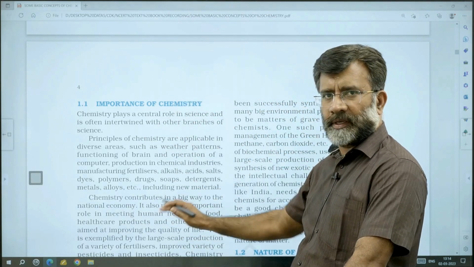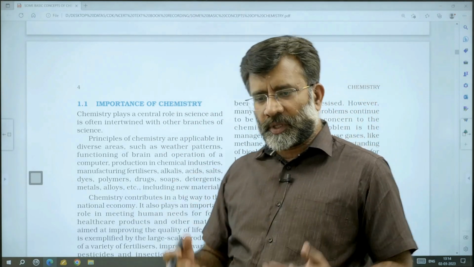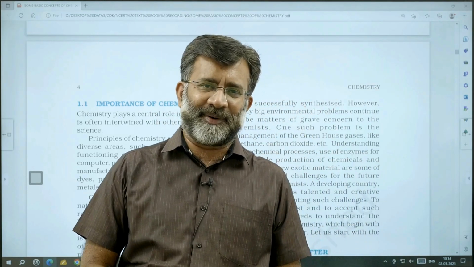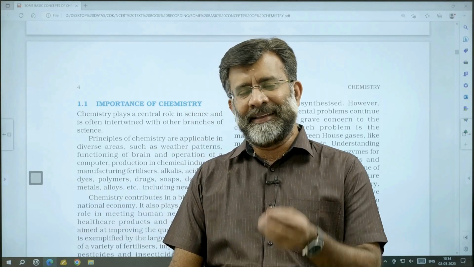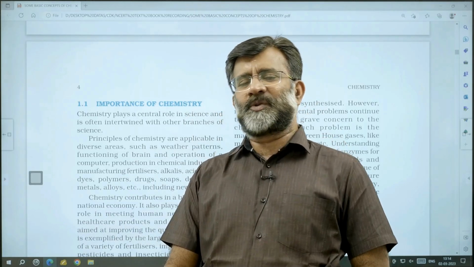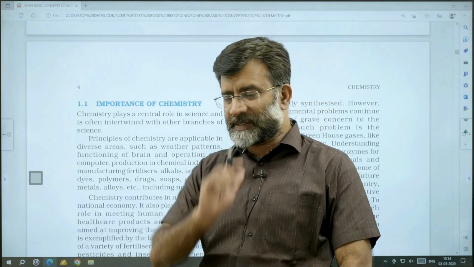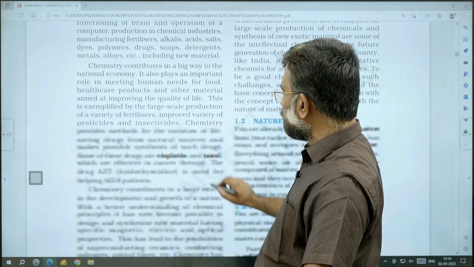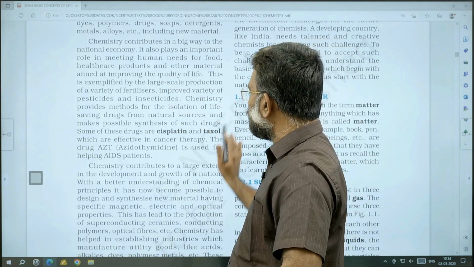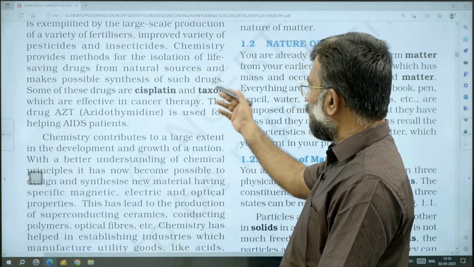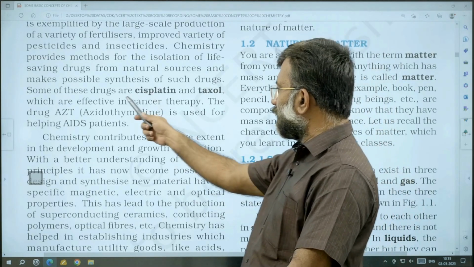Many of you will have the older textbook, which starts from the importance of chemistry. Should we go through the importance of chemistry? I would say each and every line of NCERT is important, because we don't know how a simple question will be taken from between the lines of NCERT. For example, there are lines about cisplatin and taxol, drugs.